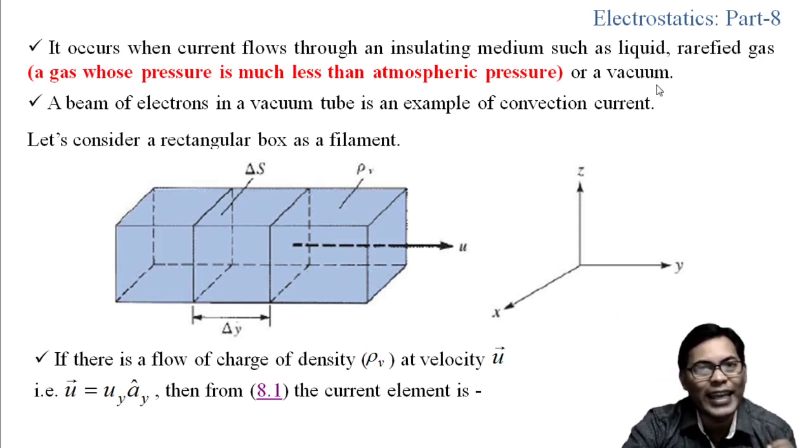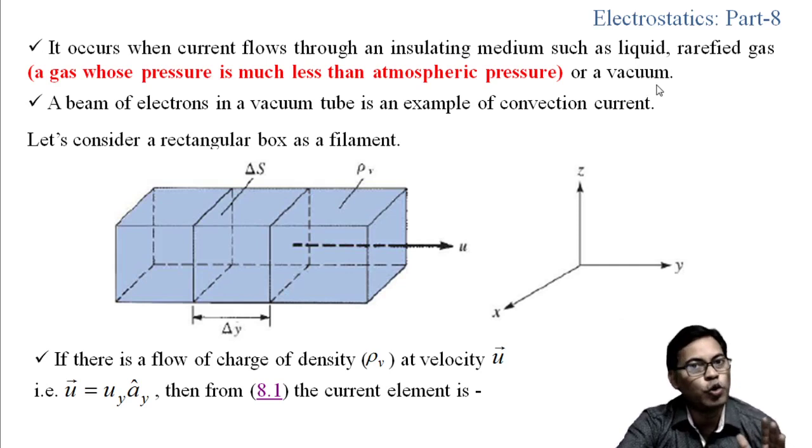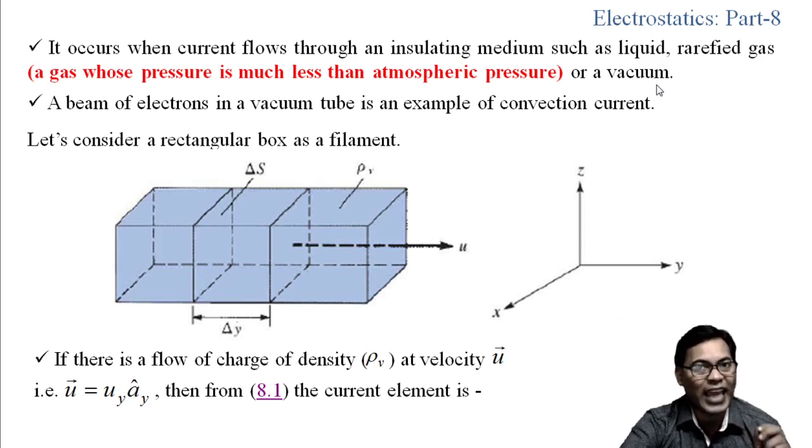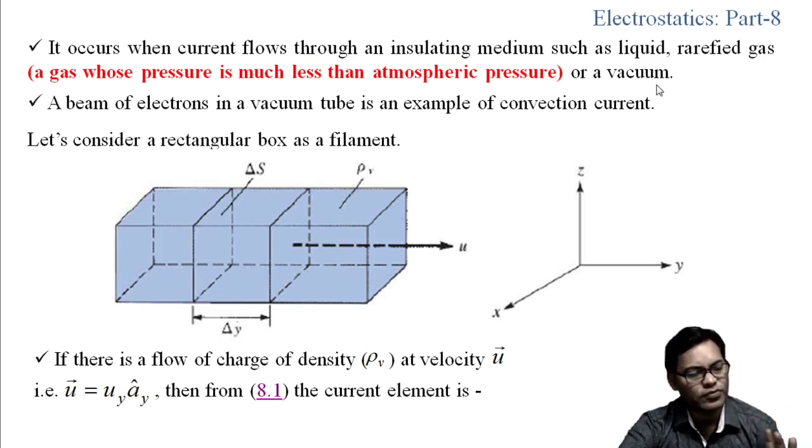Now we can take a simple example to visualize the convection current, and the example is the CRT, or cathode ray tube. In the cathode ray tube, the electron beam flows from the cathode to the screen.